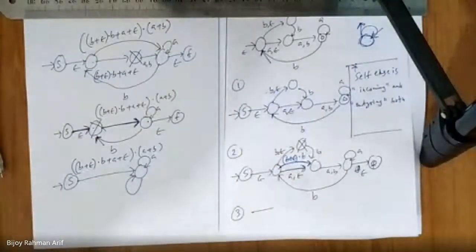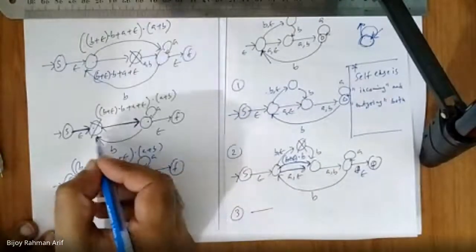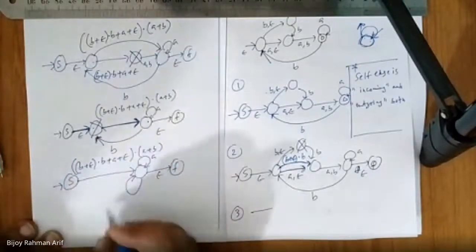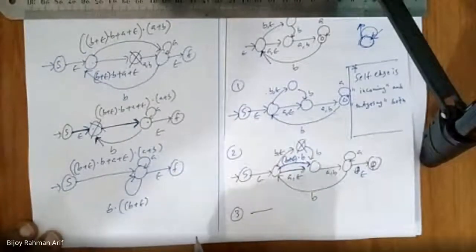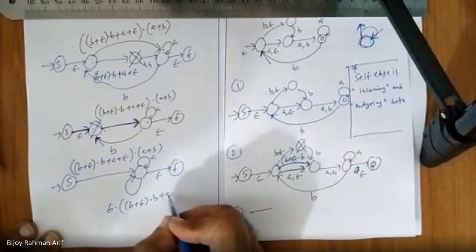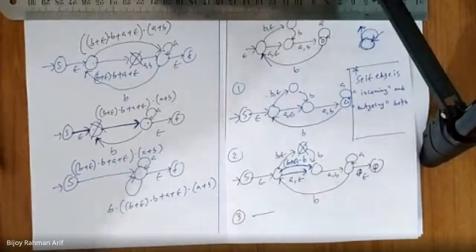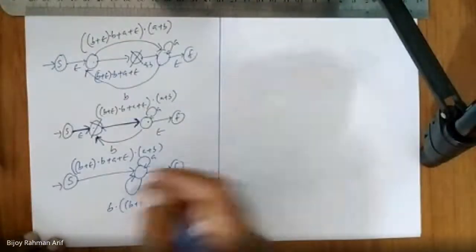Do you agree with me or not? Yes, sir. And what would be the self loop? Getting first B here, incoming edge, getting B, then following this one. It is nothing but B, B or epsilon, B, A, epsilon, A. That's it. Now you can simplify it more if you want, or you can stop over here. Now it becomes very easy actually. So what would be the ultimate answer? Just do the whole stuff.